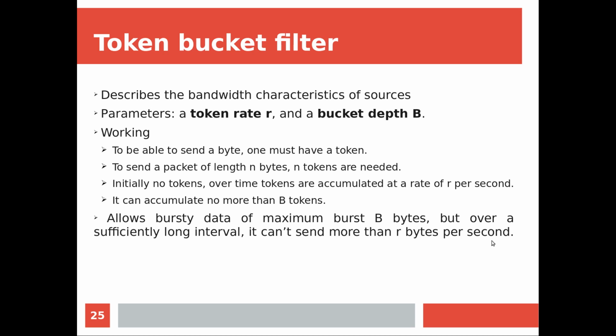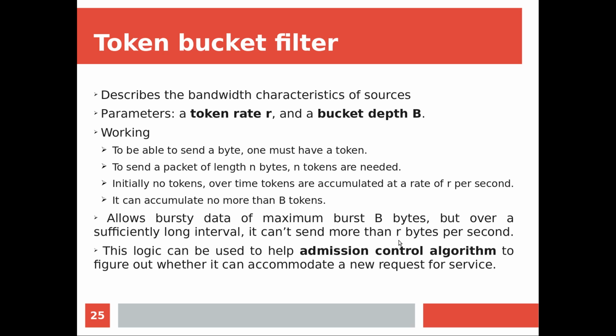And over a sufficiently long interval, it can't send more than r bytes per second. Suppose every token is getting consumed, then r tokens are generated per second, right? Because the token rate is r. So over a long time you can guarantee r bytes per second if there is no bursty data. This logic can be used to help our admission control algorithm. That is why we discuss this topic in the context of QoS.